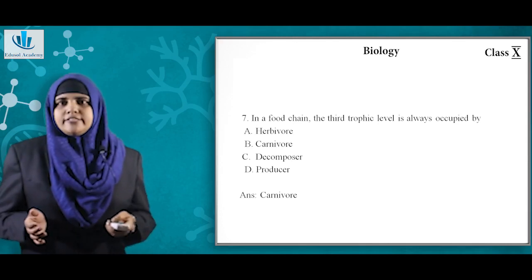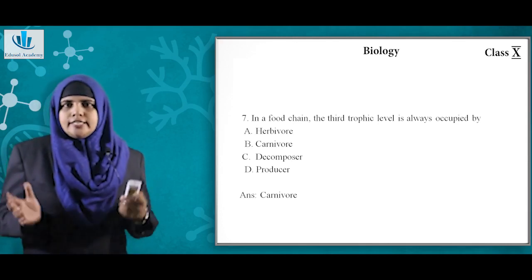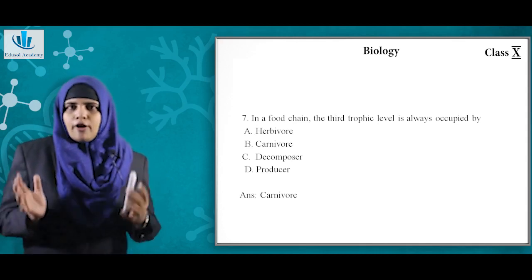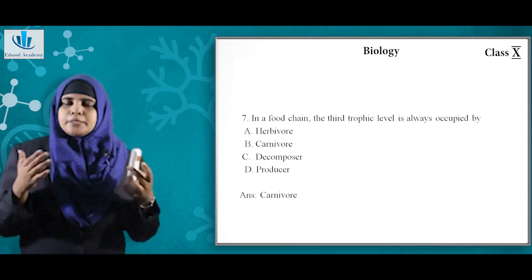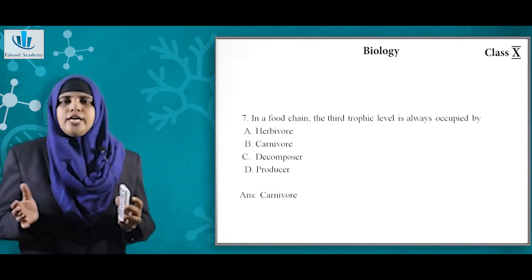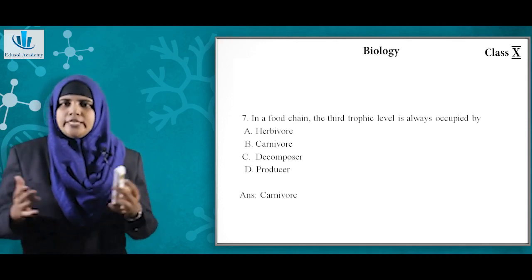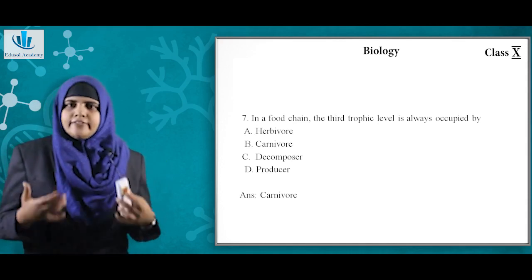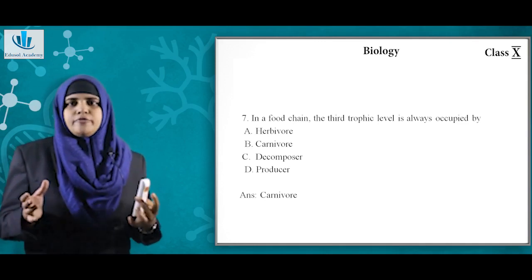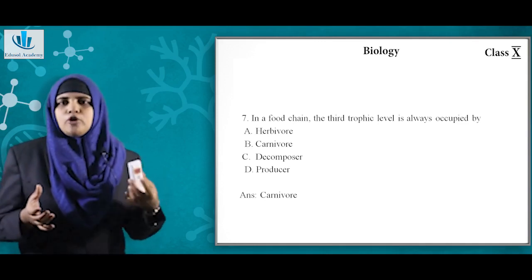Now question number 7, in a food chain the third trophic level is always occupied by. So trophic level is the space or the place occupied by an organism in a food chain. So we have in the lower level a producer, then we have a primary consumer, which is otherwise a herbivore, or those which feed upon the producer.